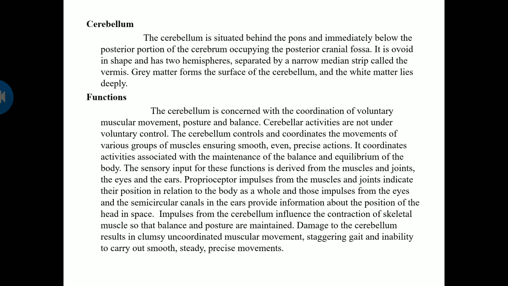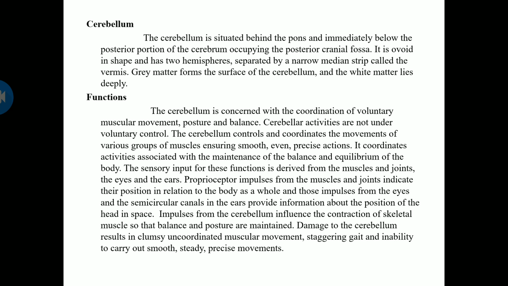So, functions. The cerebellum is concerned with the coordination of voluntary muscular movements, posture and balance. Cerebellar activities are not under our voluntary control. The cerebellum controls and coordinates the movement of various groups of muscles, ensuring smooth, even and precise actions, that is, very minute, accurate actions. It coordinates activities associated with the maintenance of the balance and equilibrium of the body. So it maintains our body's balance and equilibrium.